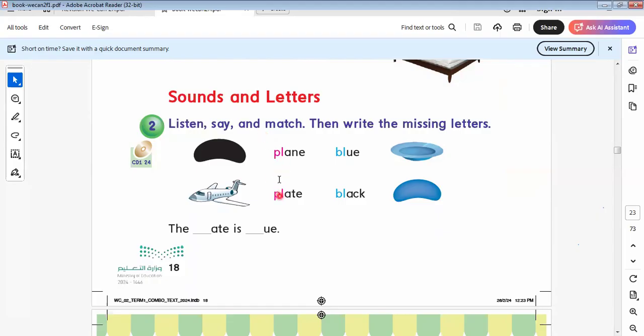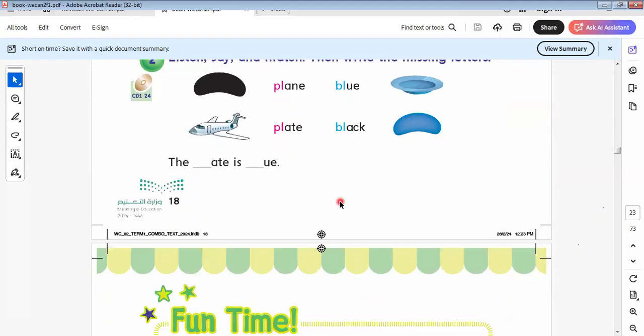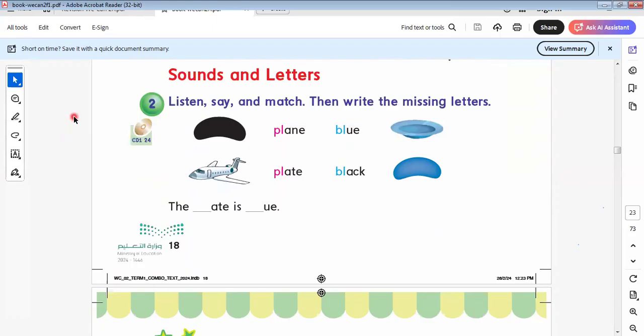Here are plane and plate. This is the pronunciation of PL. Plane and plate. Blue and black. Okay, here is: the plate is blue. So I write it here, the plate. Here is the plate, written like this. The plate is what? It is blue. The plate is blue.